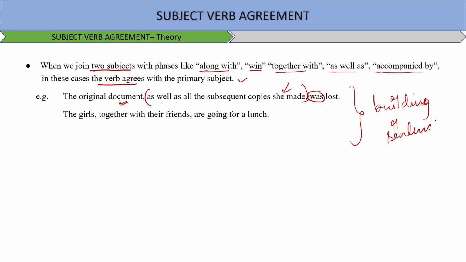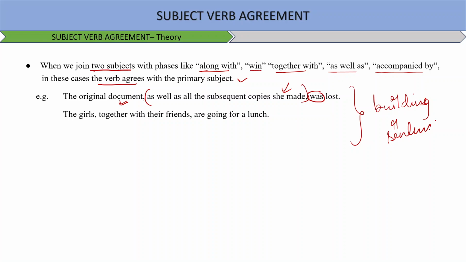Now, next, while joining two subjects with the help of the words "or" and "nor", the verb will agree with the subject closer to it. For example, the teacher or the students are going for a seminar. You see, the teacher is there, students is there. So the verb is agreeing with the subject which is closer to it, which is students. So it makes it plural, simple.